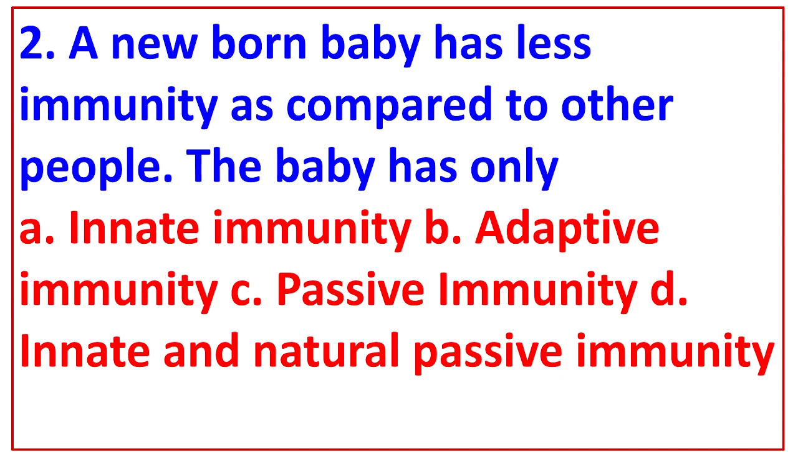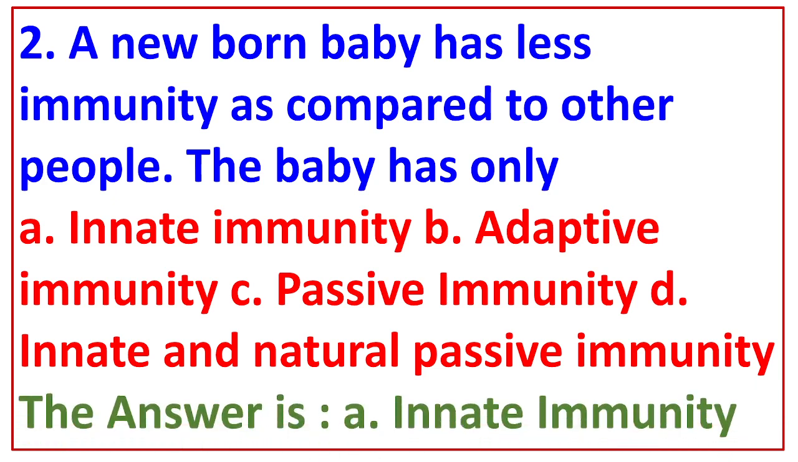2. A newborn baby has less immunity as compared to other people. The baby has only A. Innate immunity. B. Adaptive immunity. C. Passive immunity. D. Innate and natural passive immunity. The answer is A. Innate immunity.